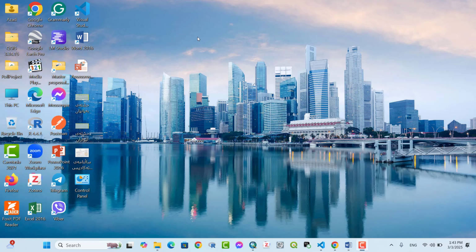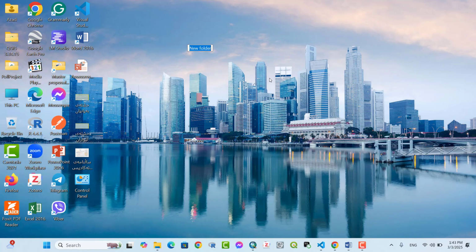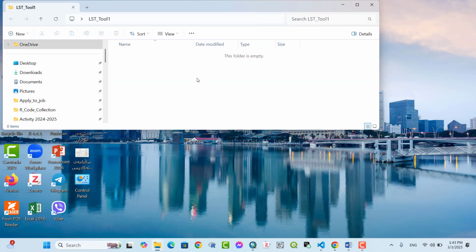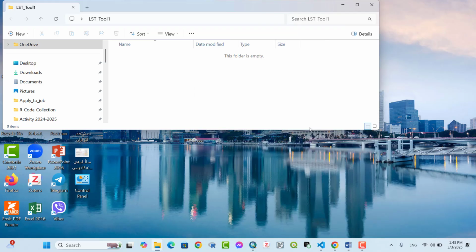For example, on the desktop, right click, new folder. Let's name it LST_tool 1, because the LST tool I already created. Name it LST tool 1, for example. Enter. Inside this folder, we create some other subfolders.